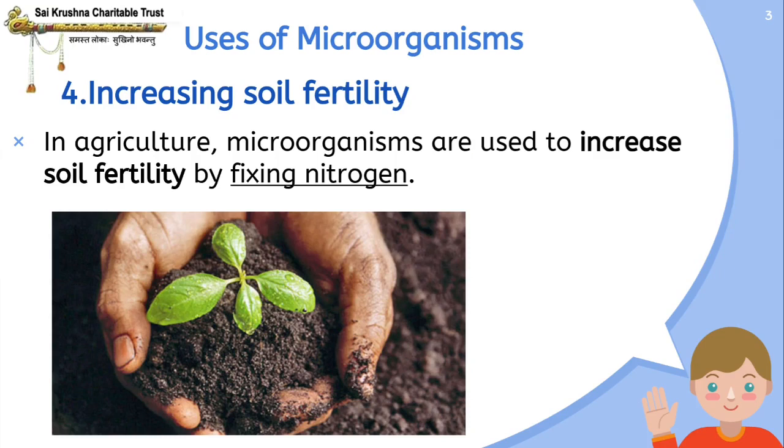We know that 78% of our atmosphere is made up of nitrogen gas, but this nitrogen gas cannot be directly used by the plants. So, what happens?